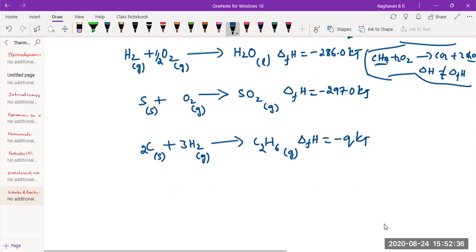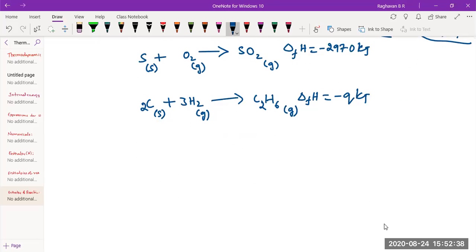Now the formation of carbon dioxide. I'll take CH4, which becomes carbon dioxide. In order to balance it, I have to take 2O2, becomes CO2 plus 2H2O.